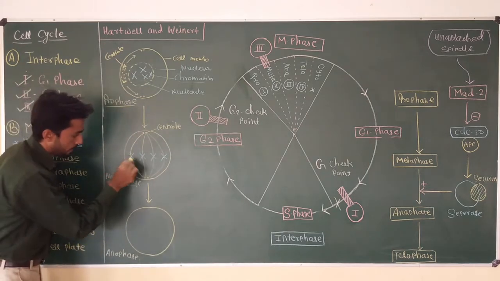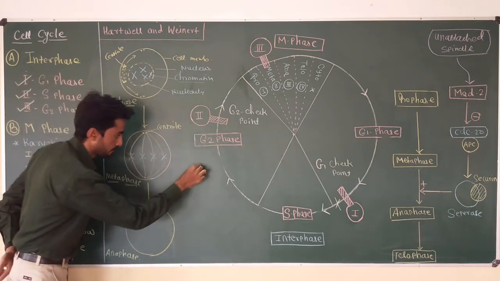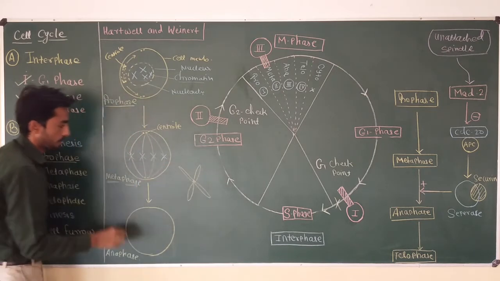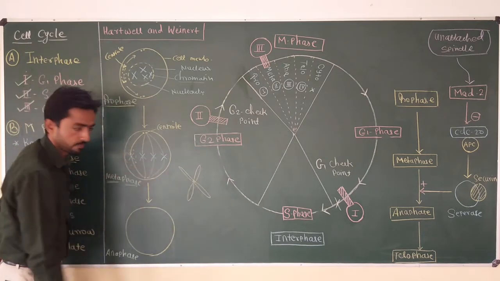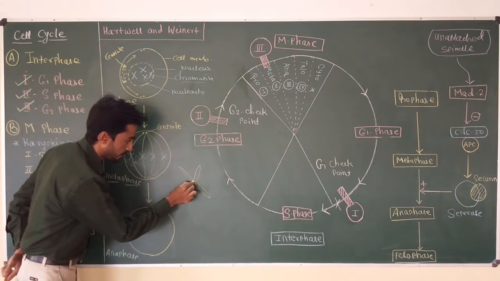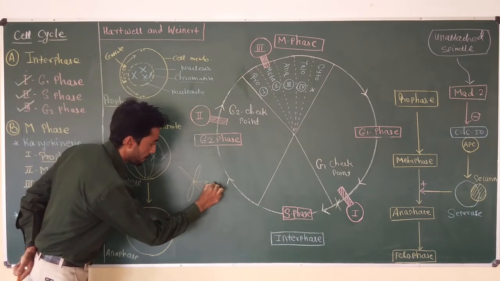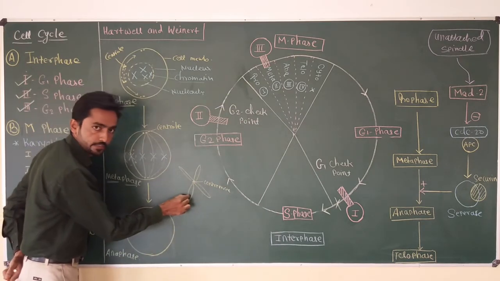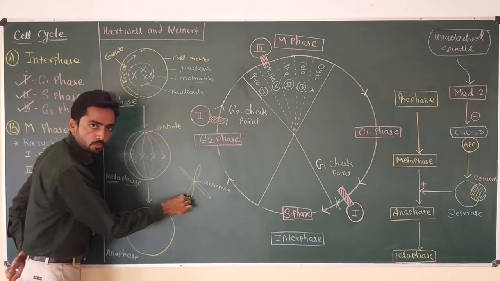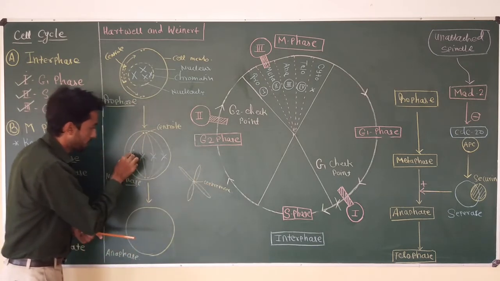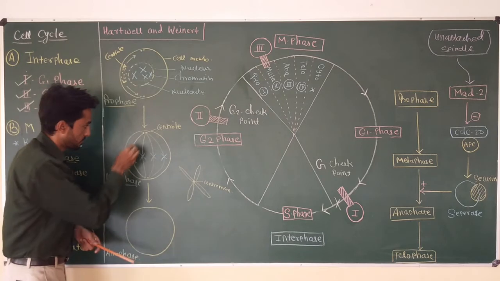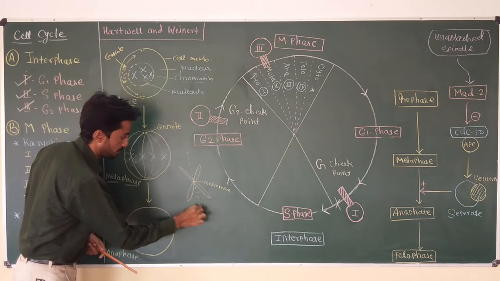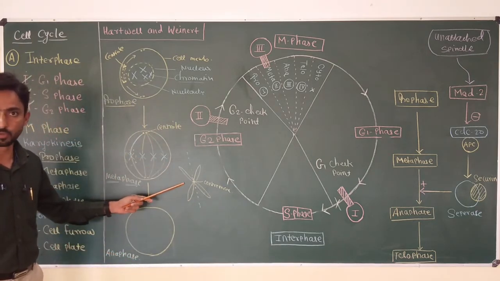Now, if I draw the structure of a chromosome here, suppose I draw this chromosome here, you can find the chromosome has a central part, it is called the centromere. Centromere and sister chromatids. These are the sister chromatids of the chromosome. Now, to the centromere, the spindle fibers are attached. Okay, suppose this is the spindle fiber. Here you can see the attachment of the spindle fiber to the centromere of the chromosome.